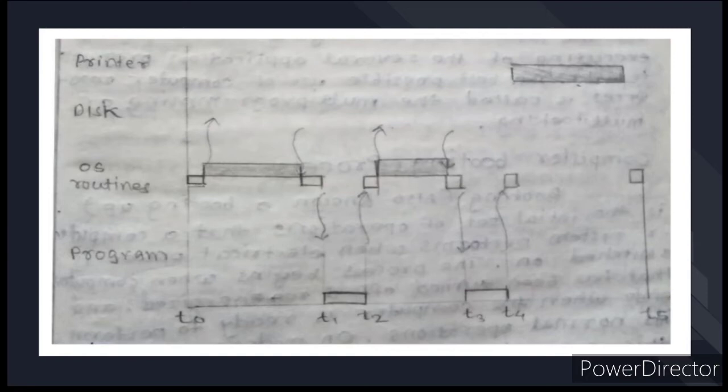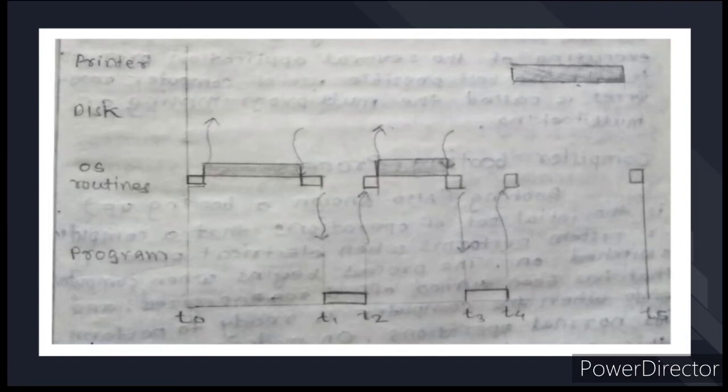Third, during the time period T0 to T1, an OS routine initiates loading the application program from disk to memory. It waits until the transfer is complete, then passes execution control to the application program and prints the result. Similar action takes place during T2 to T3 and T4 to T5.